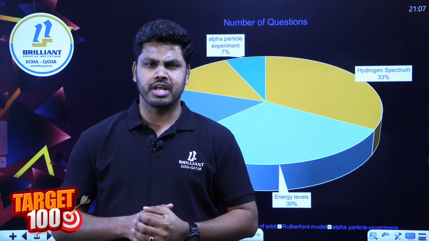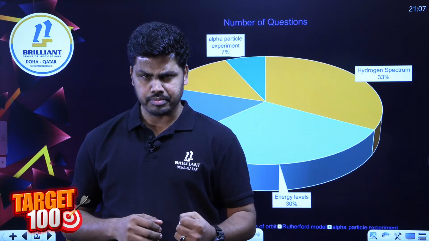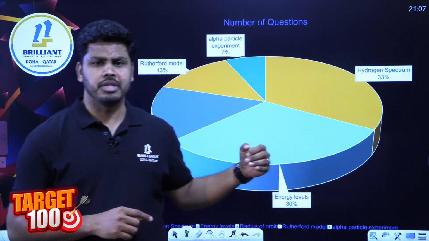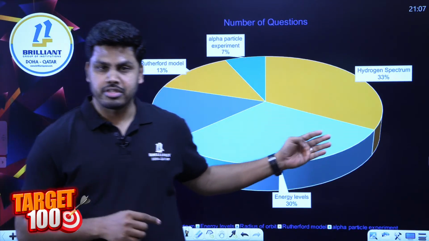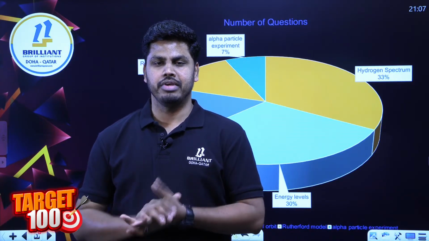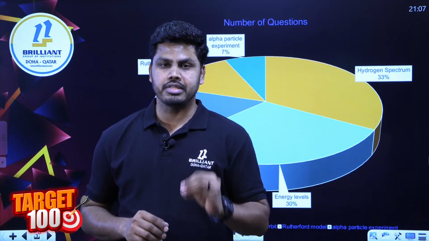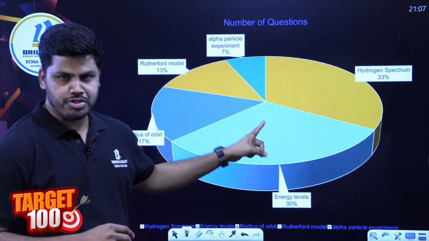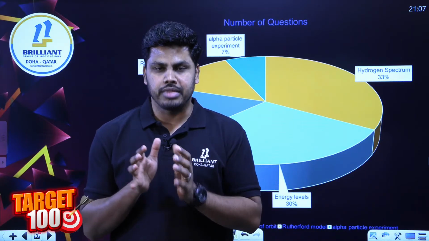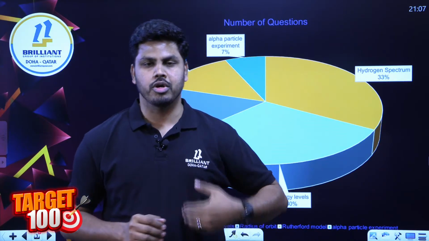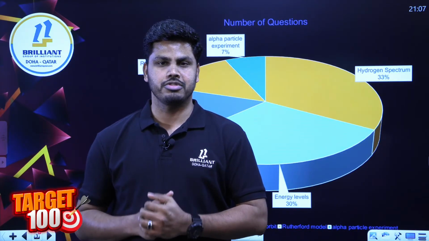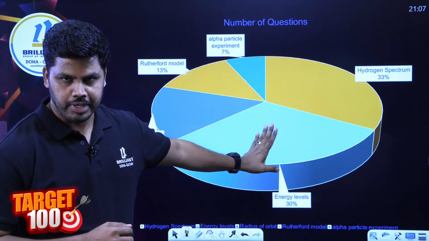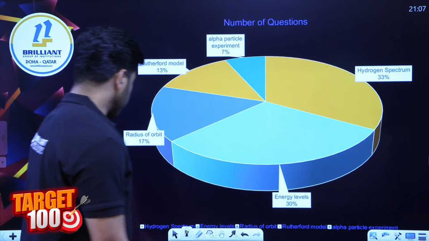And we get questions randomly from Rutherford atom model, alpha particle scattering experiment, regarding that impact parameter, and also distance of closest approach. Some randomly we get questions, but mostly the repeated questions we can see from these two topics. So we are going to concentrate some questions from that particular topic, and I'll try to cover all the topics of course, but most number of questions will be definitely from these two topics. Okay, I hope we can go straight to the questions.